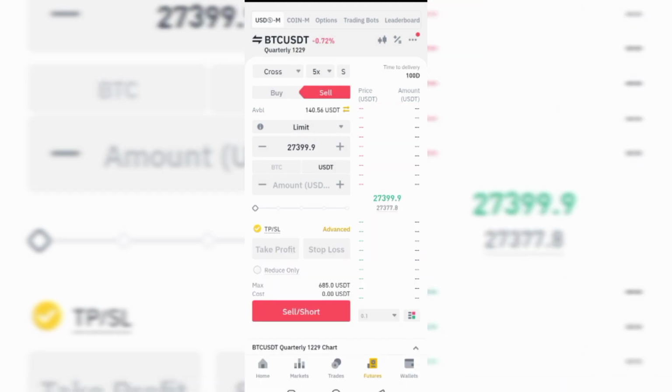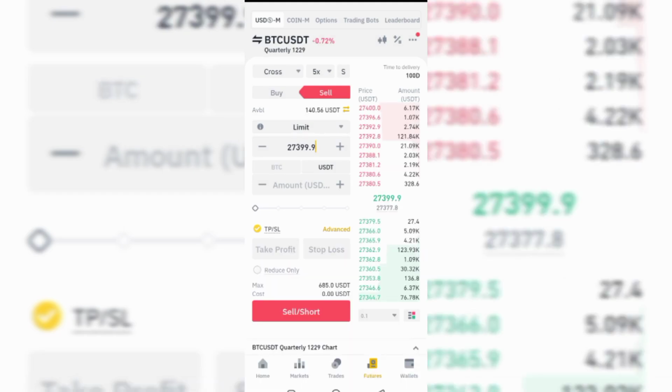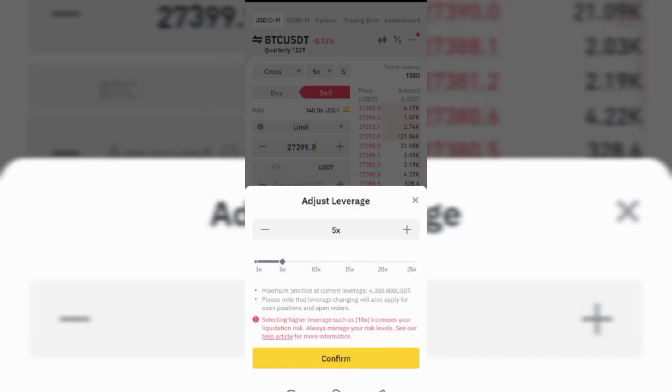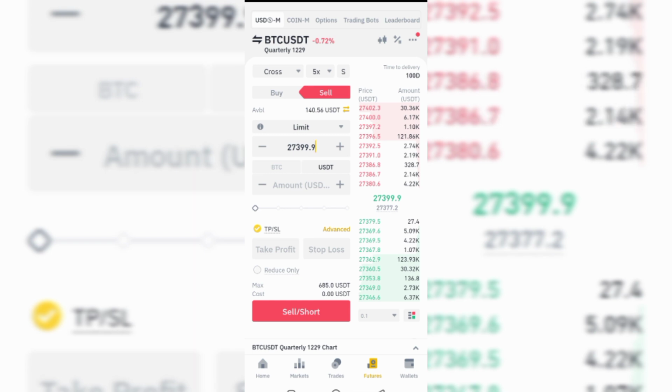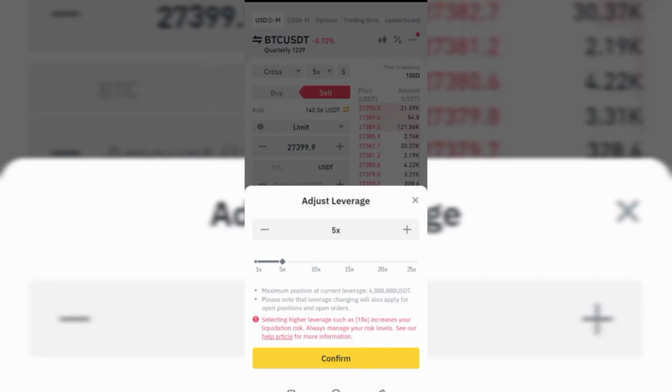Remember, we're using USDT now. So if I click on this, you are going to see that we have 25. At times you can get to 100, you can get to 50, you can get to 200, depends. So as a newbie, like a beginner in crypto, make sure you stick to 5x, even 2x or 3x.